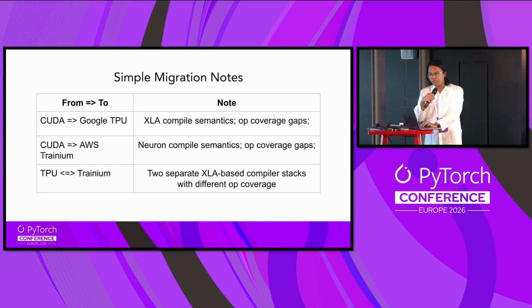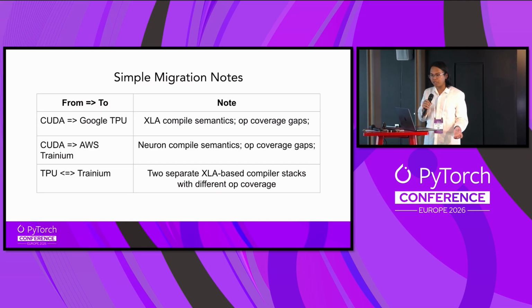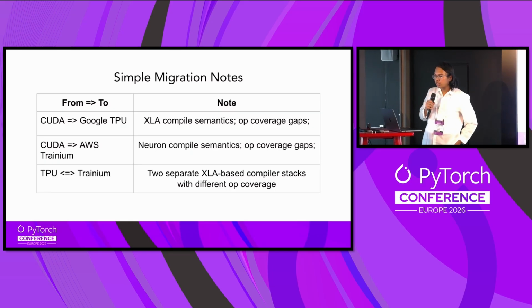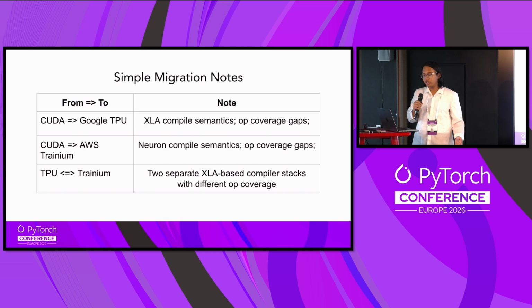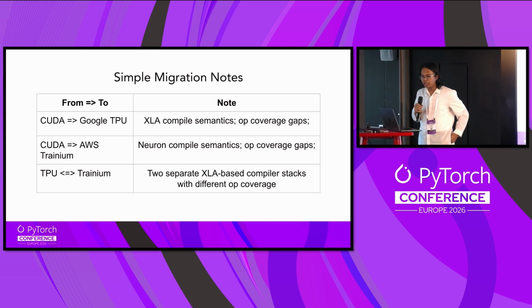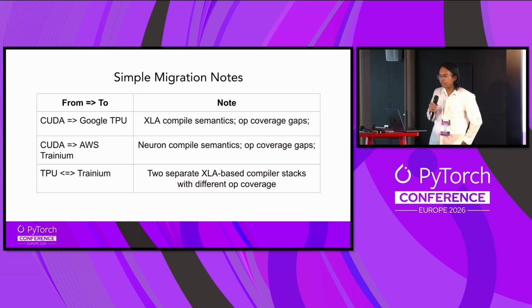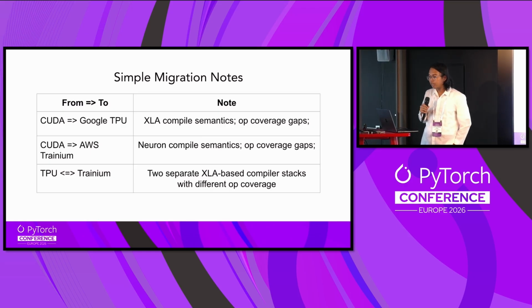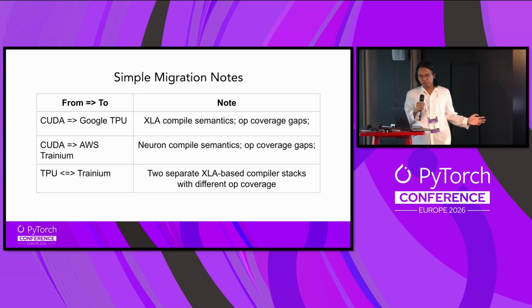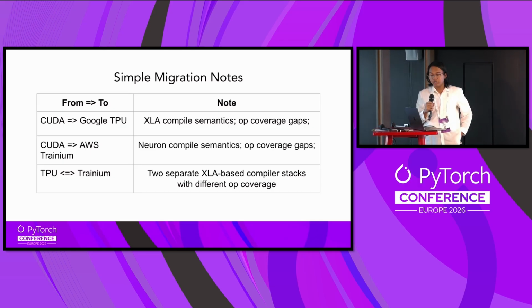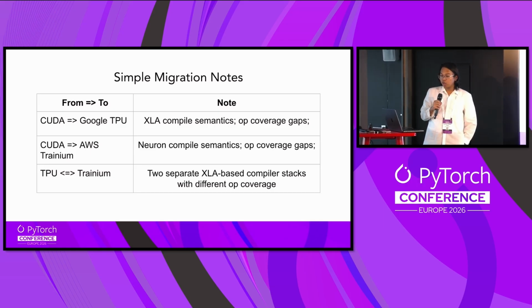So some simple migration notes. I know this is kind of fundamental, I know this is kind of basic. But how do you actually migrate from CUDA to Google TPUs, and are they viable in the first place? If you're going to migrate from CUDA to Google TPU, of course, you're going to encounter XLA compile semantics, some operations in XLA and Google TPUs and Trainium that are not actually implemented yet, going from CUDA.